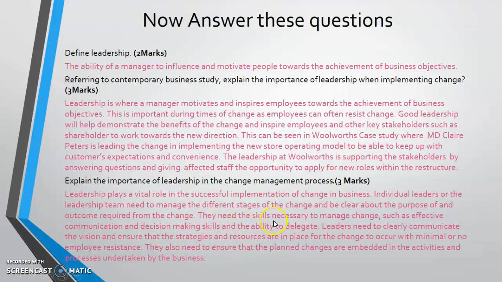Okay, they need the skills necessary to manage change, such as effective communication, decision making skills, and ability to delegate. Leaders need to clearly communicate the vision and ensure that the strategies and resources are in place for the change to occur with minimal or no employee resistance. Okay, resistance. They also need to ensure that the planned changes are embedded in the activities and processes undertaken by the businesses. Okay, so these are just the sample answers.